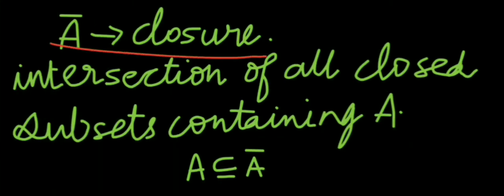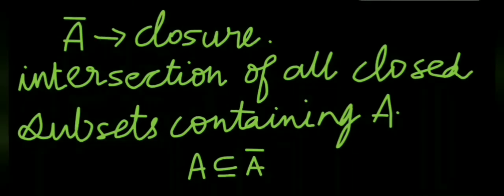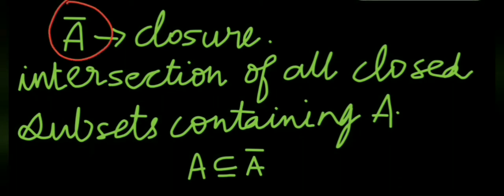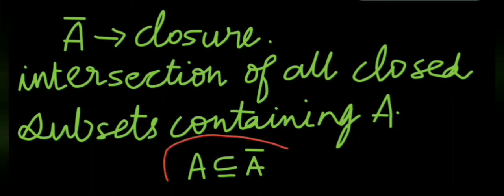And A closure is the intersection of all closed subsets containing the set A. Or in other words, closure is the intersection of all closed supersets of A. So what we get from here is that A closure contains the set A. Hence, we will use this property: A is a subset of A closure.